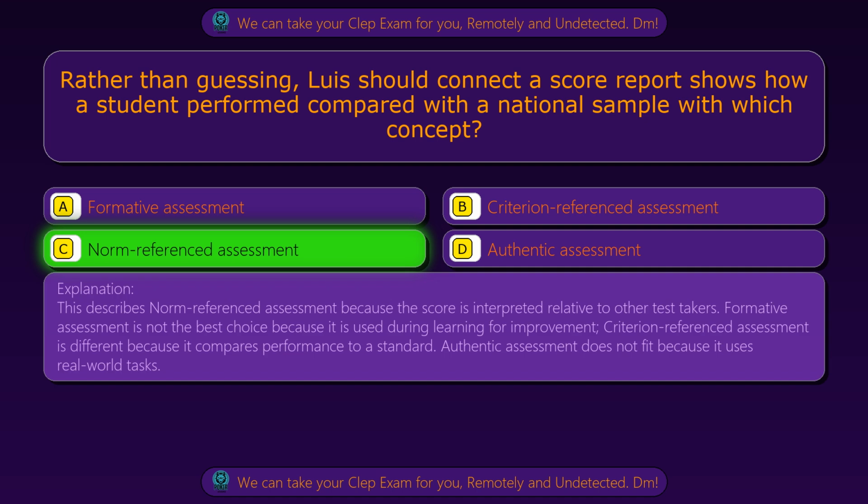This describes norm-referenced assessment because the score is interpreted relative to other test takers. Formative assessment is not the best choice because it is used during learning for improvement. Criterion-referenced assessment is different because it compares performance to a standard. Authentic assessment does not fit because it uses real-world tasks.